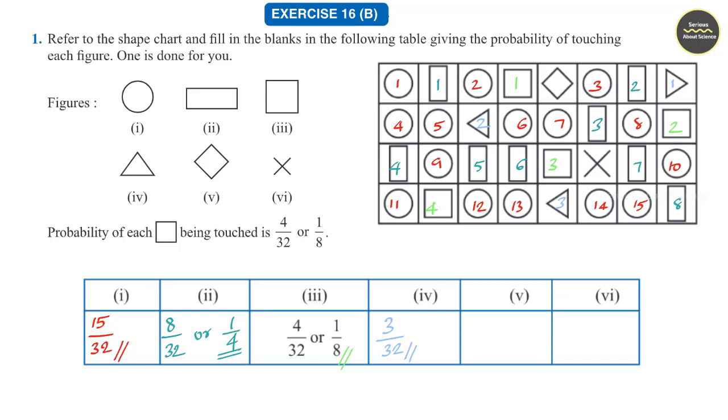Fifth one is a diamond shape. To find the probability, there is only one diamond shape given. Therefore, probability will be 1 by 32. Sixth one, it is a cross shape. So there is only one cross given here. Probability is 1 divided by 32. That is the probability of the 6 different shapes.